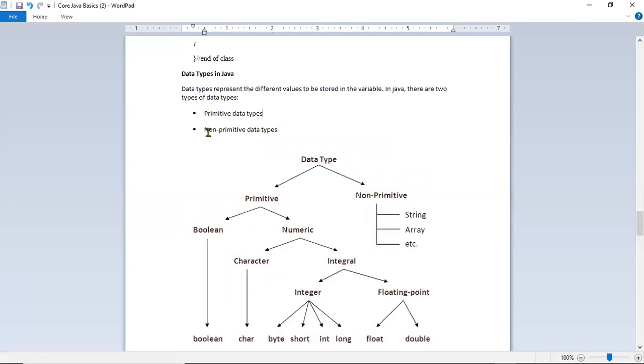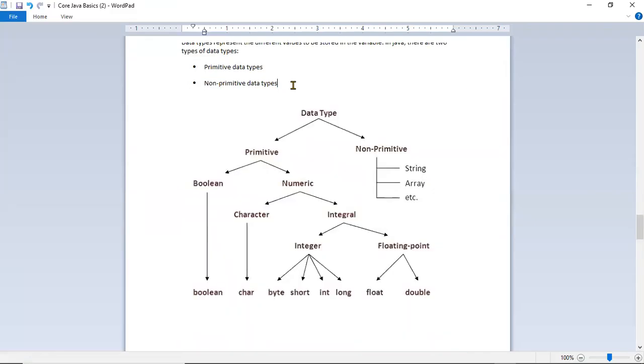Non-primitive ones are objects basically. Java is everything object oriented. Let's check what primitive data types are available. These are some hierarchy in Java; data types are divided into primitive and non-primitive. Non-primitives are string and arrays.